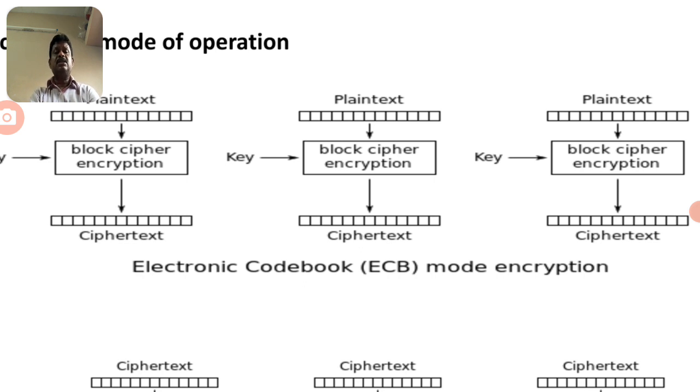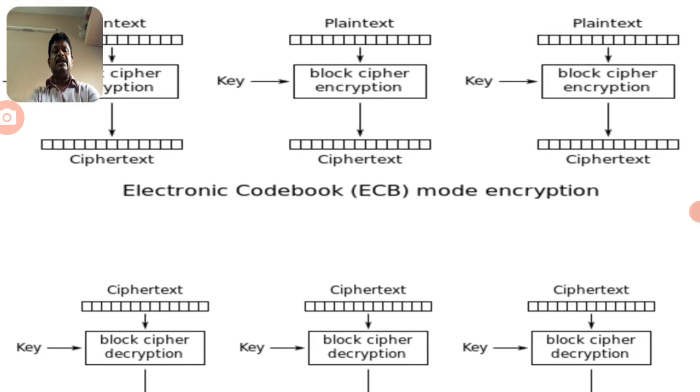For the first block, the plain text is applied to the key and derives the ciphertext. The second block of plain text is encrypted with the key and derives its ciphertext. The third block of data is taken as plain text and encrypted with the key, and it derives its ciphertext. So each and every block derives one ciphertext, and finally we combine all the ciphertexts into one data, which gives the total ciphertext.